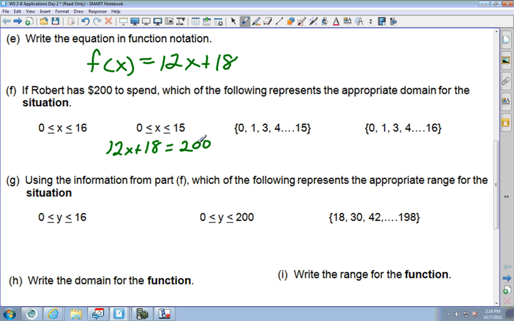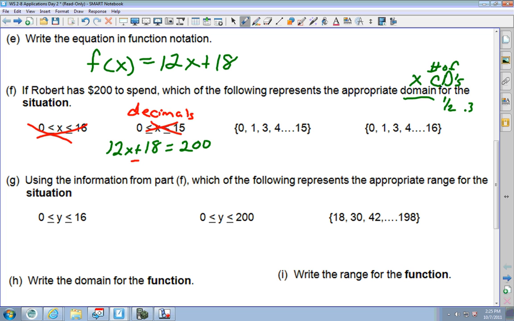First off, let's talk about this. If domain is x, x is the number of CDs. Can you order half of a CD or 0.3 of a CD? No, you cannot. It is not going to be these, because these are saying that they can be decimals and fractions. We can't have that. Now these are going to be discrete, and I can have 0, 1, 2, 3. But the difference is it's saying either up to 15 or up to 16.